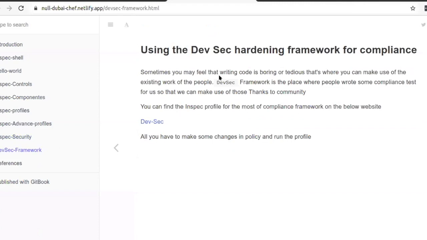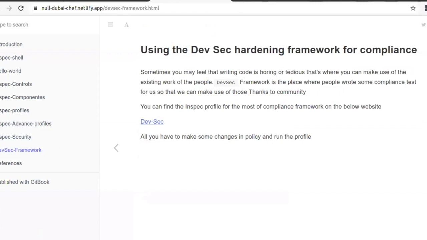But you can see, right, we have to read some code and do some work in order to put in the compliance checks. But thanks to the open source community, they have done work for us.